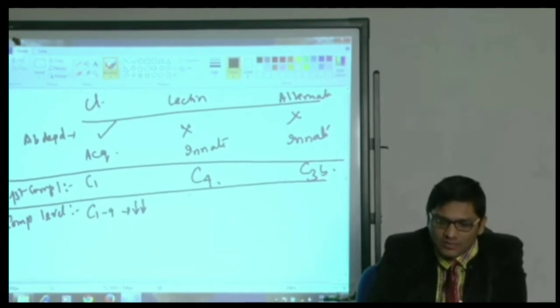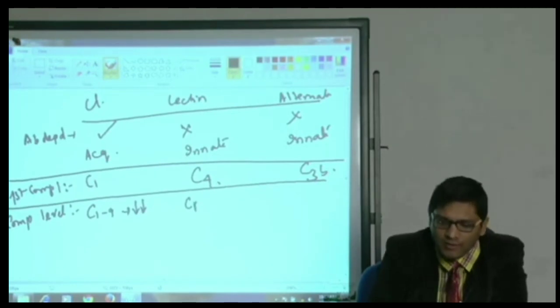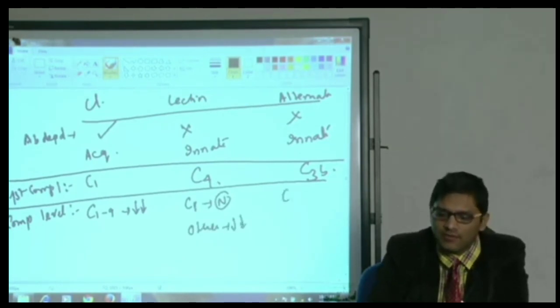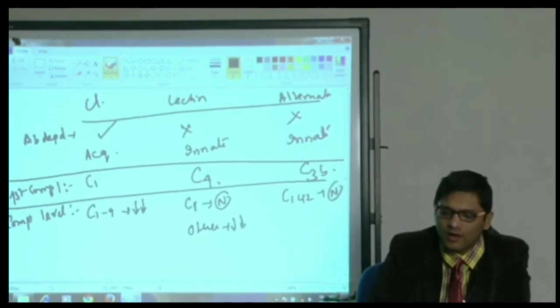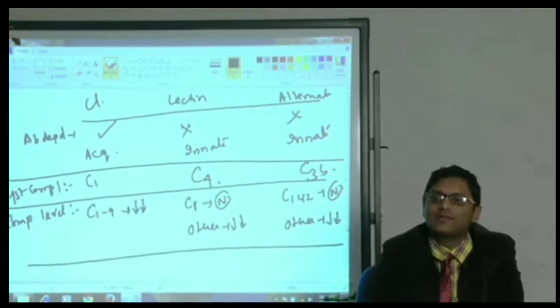In lectin, C1 is not utilized, so C1 will be normal, others decreased. In the alternate pathway, C1, 4, 2 are not utilized, so they will be normal, others decreased. By this you can know which complement pathway is activated.